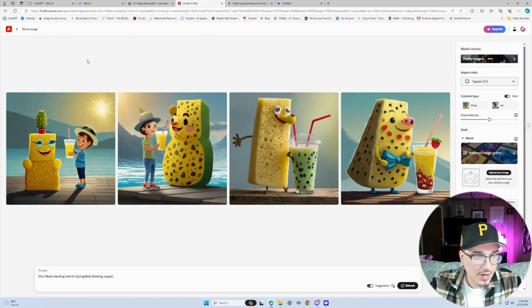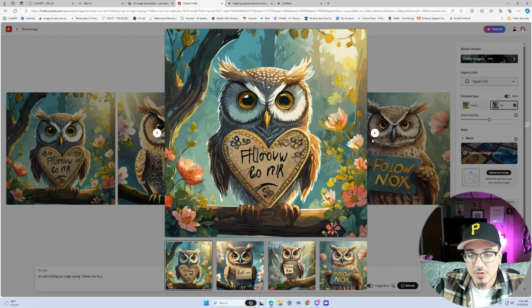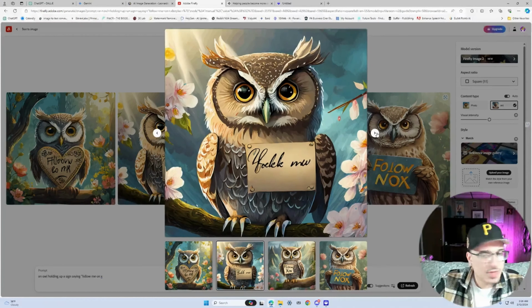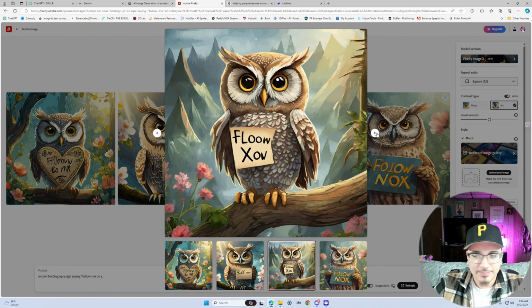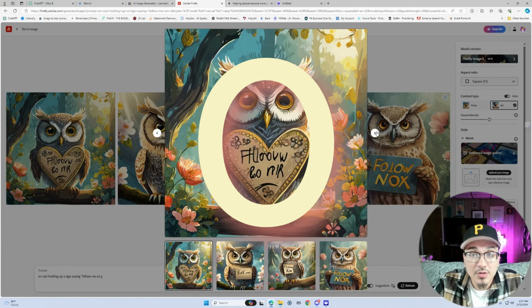Now heading over to Adobe Firefly. See what that gives us. Wow, this is probably one of the best illustrations of the owl that we've gotten so far. But this literally gave me gibberish, like no text whatsoever. Neither in that one. Nope, nope, nope. Yeah. So since this category we're talking about is text in images, even though the design is nice and all, it basically didn't give me any text. So I'm going to have to give this one a 0.